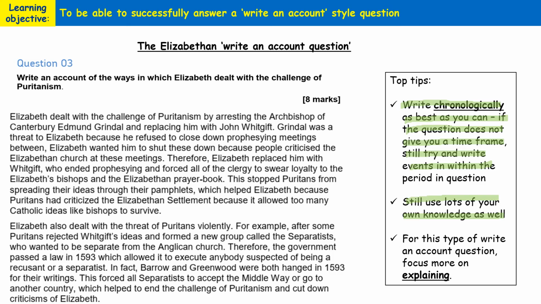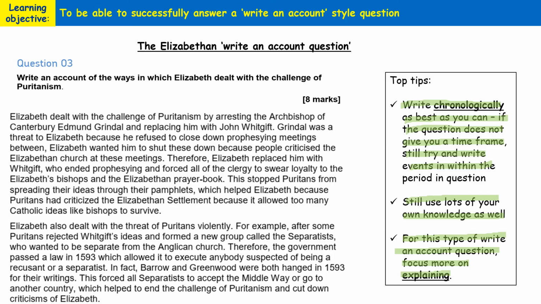However, a slight difference here is that for this type of write an account question, you need to actually focus more on explaining how Elizabeth, in this case, dealt with the challenge of Puritanism, rather than merely just linking different parts of the narrative together. So straight away in the first sentence, we've got an example of how Elizabeth dealt with the challenge of Puritanism.